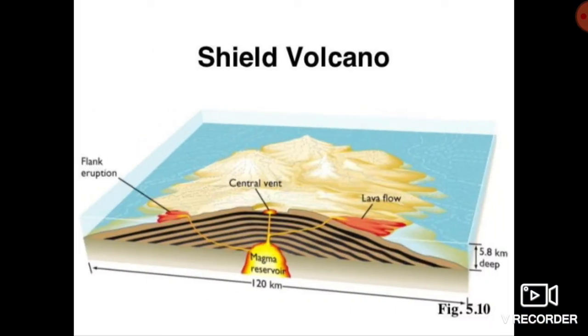You can see in another figure the magma reservoir, or magma chamber, inside the earth through which magma comes out from the inside of the earth. You can see the central vent of the shield volcano just perpendicular to the magma chamber.